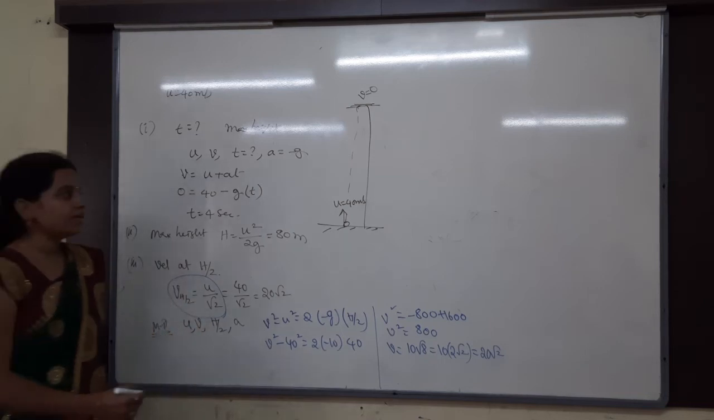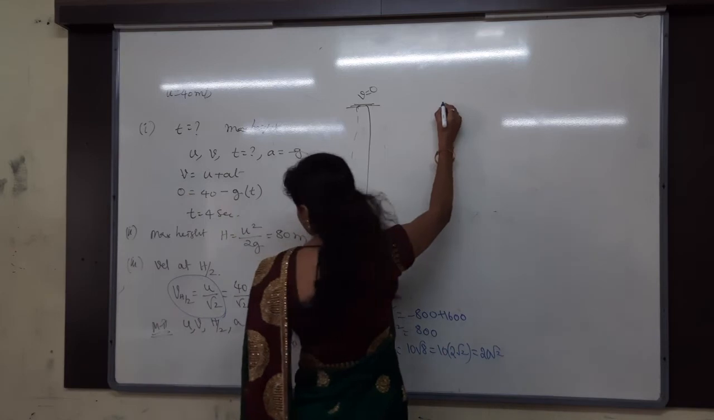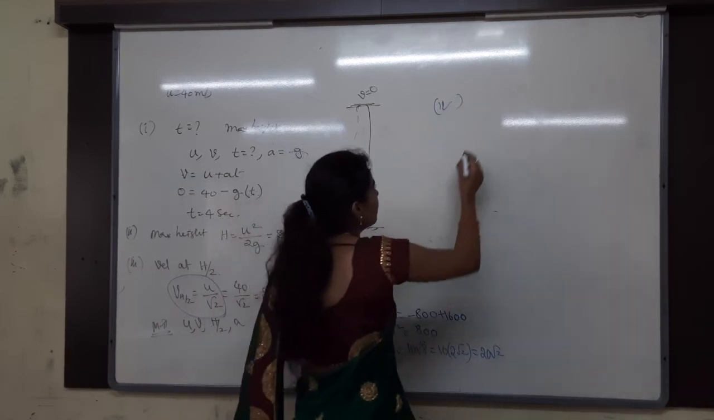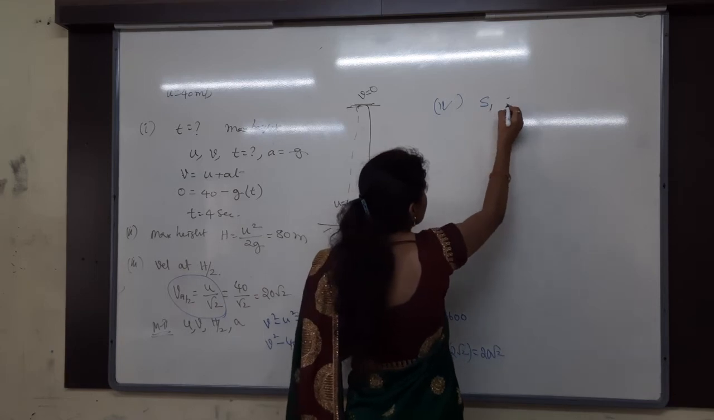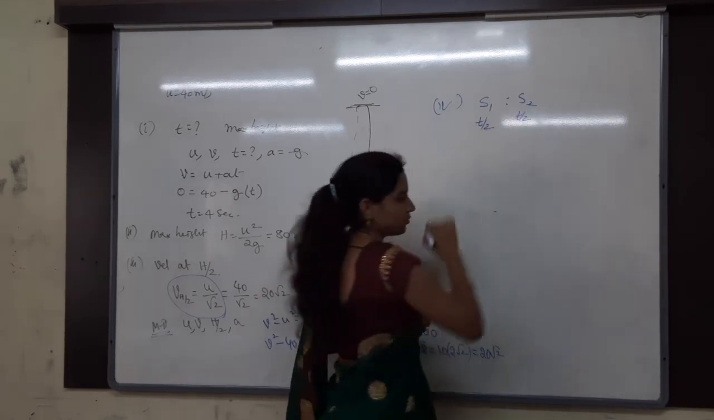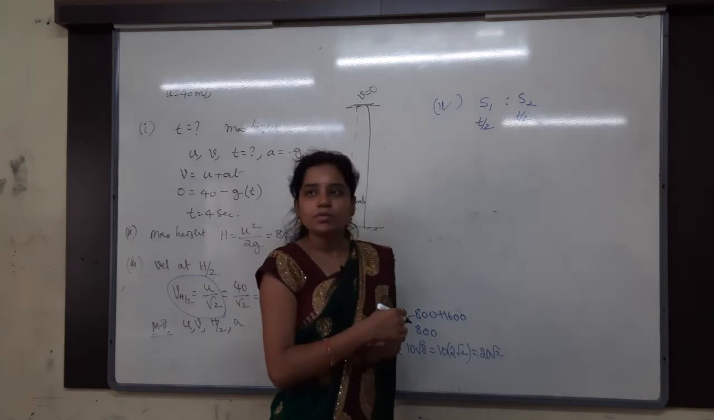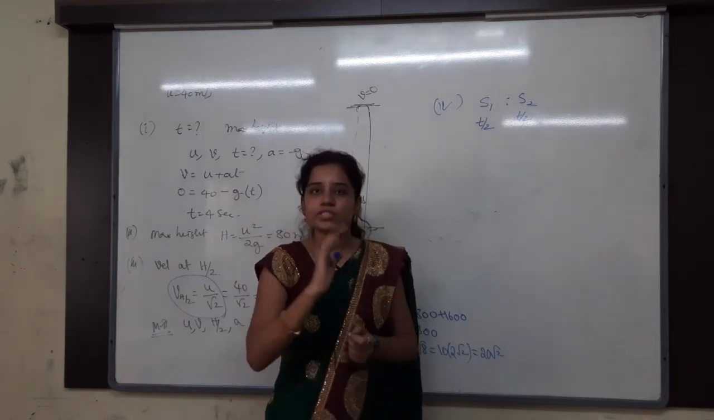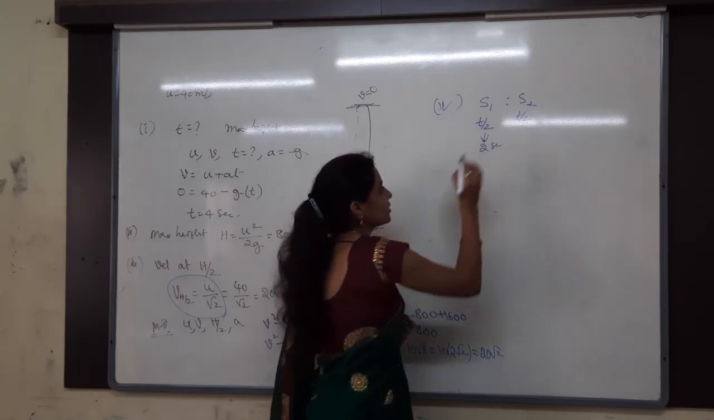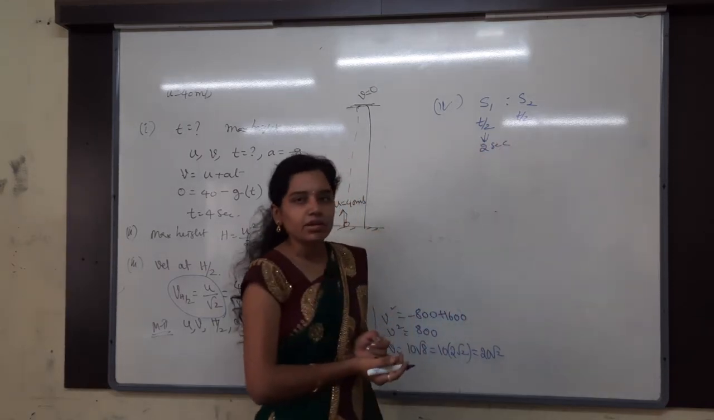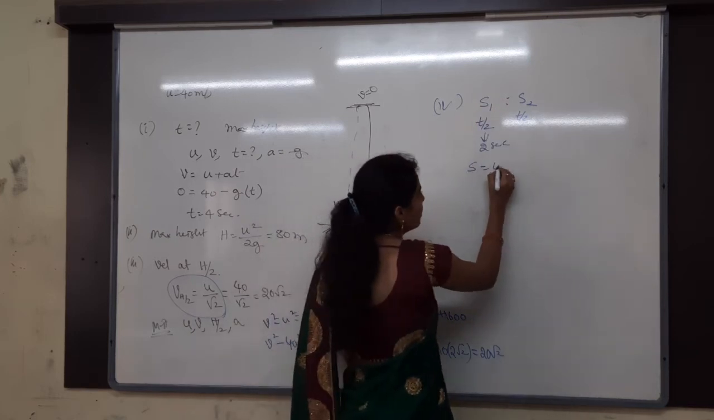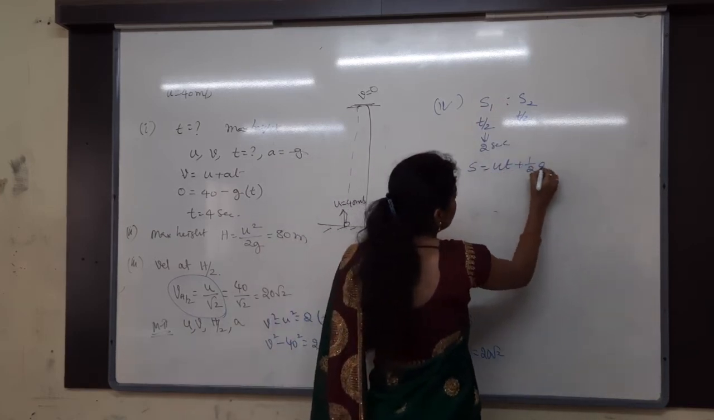Okay. Then the third question, last question, fourth question I guess. So what are they asking in the fourth question? The ratio of distances in the first half of the time and the next half of the time. Total time to reach the maximum height is how much? 4 seconds. First half of the time is 2 seconds. First of all, let me find out the distance in the 2 seconds. So for that, what is the formula? S is equal to ut plus half at square.